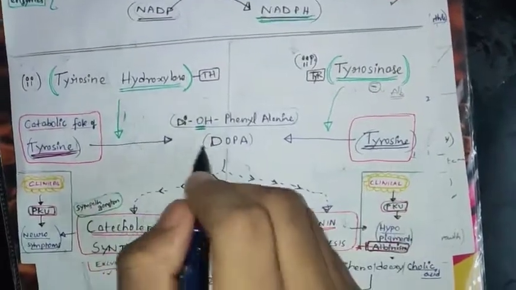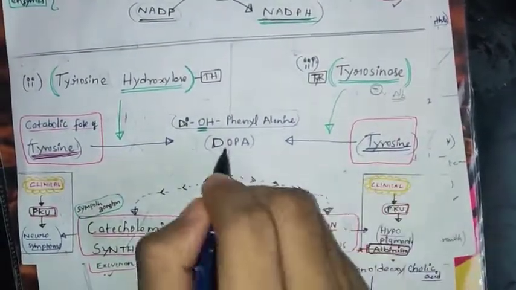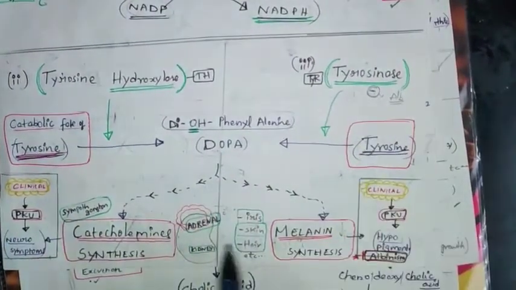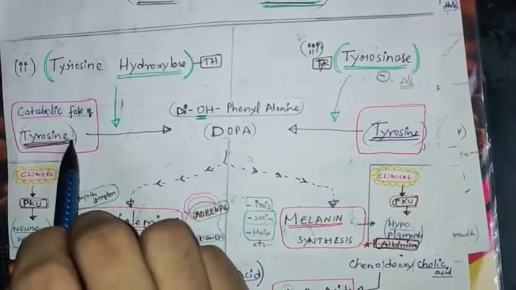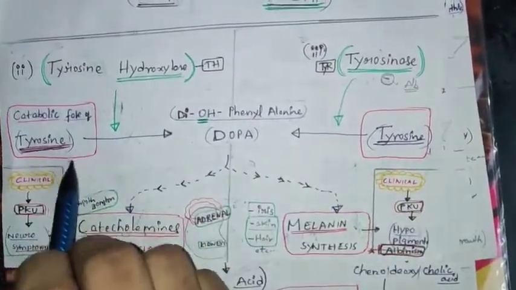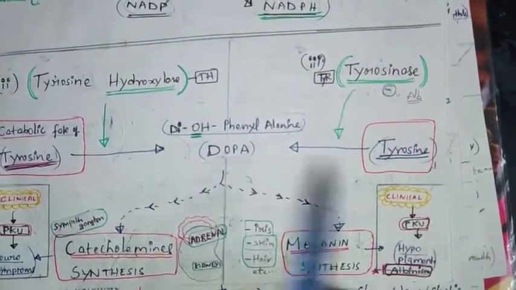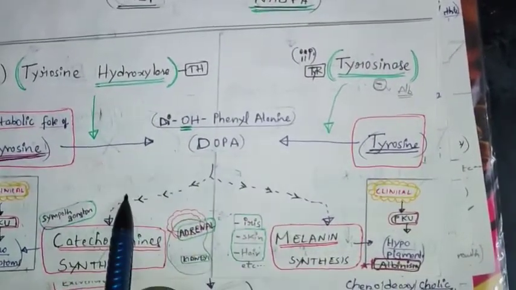Everything is the same here. Remember that DOPA is common to both enzymes. In main metabolism, while reading tyrosine degradation, you can simply remember like this. In the exam also you can write like this. It is very easy for the examiner to see because DOPA is common in both reactions. You can write side by side so that it is very easy to understand. This enzyme is used in catecholamine. This enzyme is used in melanin. But I wrote side by side because DOPA is common in both. This is hydroxylase. This is tyrosinase.